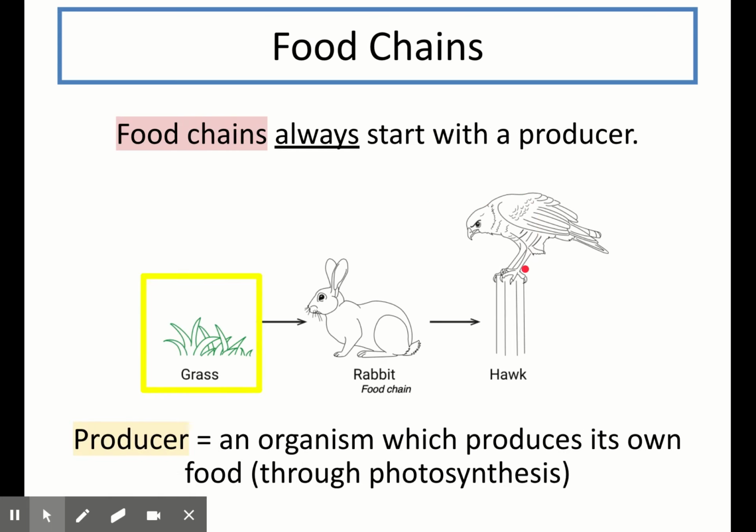Now, in this topic, you'll get asked a lot of questions about food chains. Specifically, a common question that is asked is for you to identify the different types of organisms from a food chain. Our first example is being asked about the producer. A producer is an organism which produces its own food. This is through photosynthesis, which we complete a whole topic on later in this unit. Photosynthesis takes place normally in green plants, and these are always found at the start of a food chain as they make their own food and therefore don't have to consume any other organism to get their energy or their food. So in this example, the producer is the grass because it produces its own food and therefore it does not have to consume it from anything else.